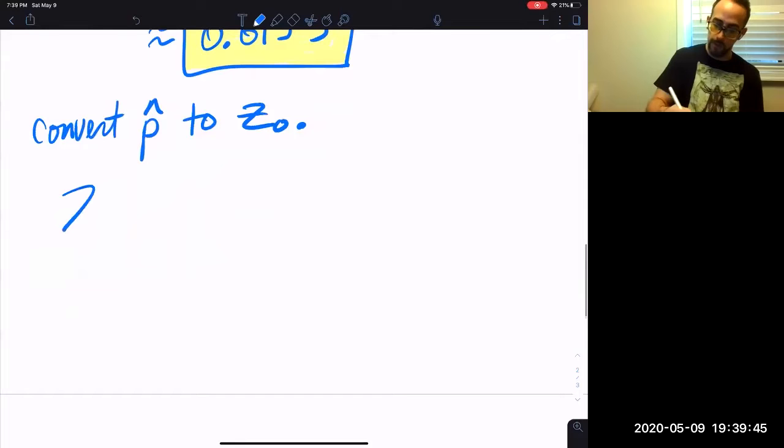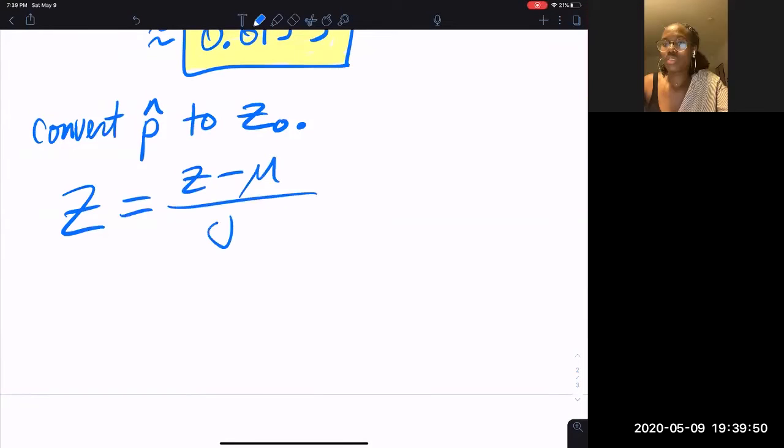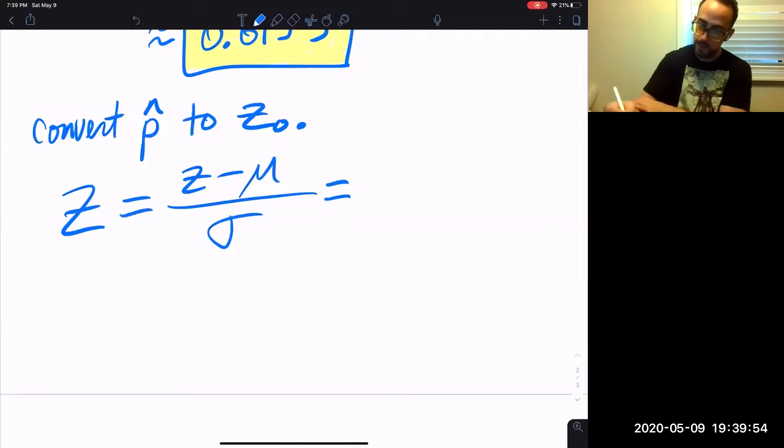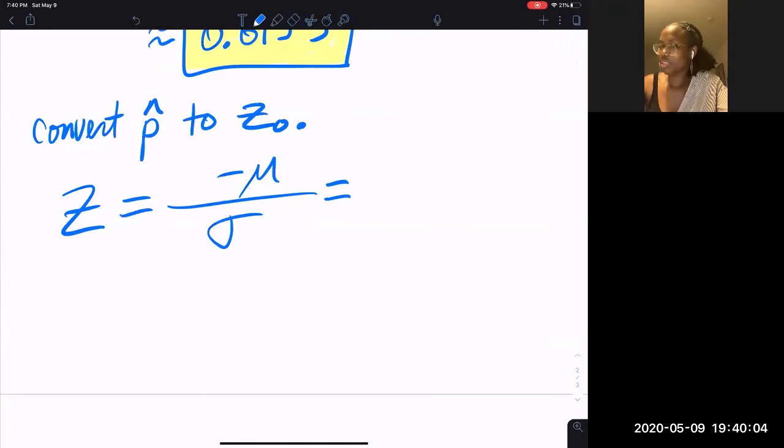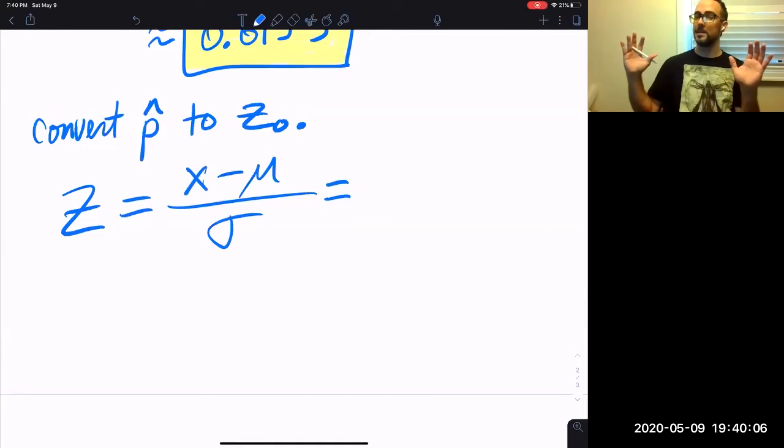The way we do that, remember, the old Z-score formula was always x minus mu divided by sigma. Sorry, I put Z and I said X. What's wrong with me? That's the basic Z-score formula.